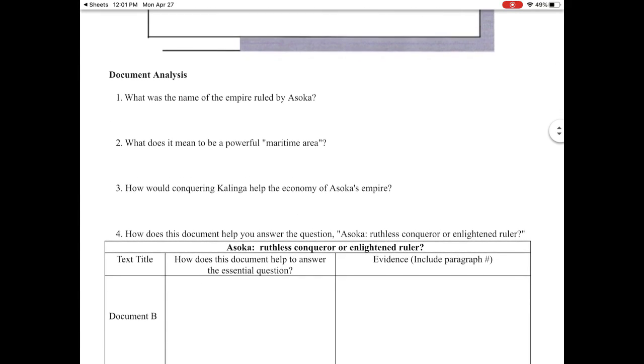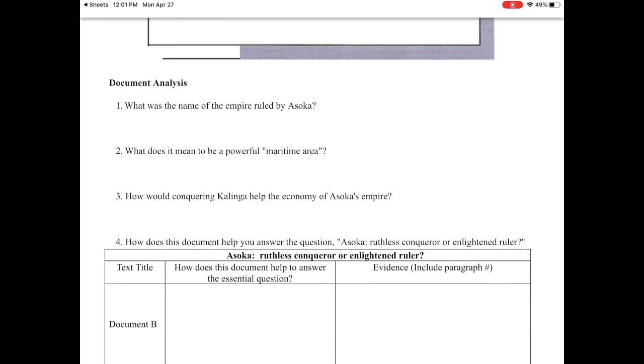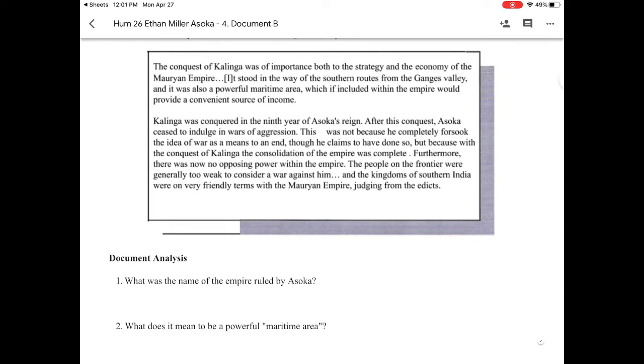So, how does this document help you answer the question? Was he a ruthless conqueror or an enlightened ruler? That depends on who you believe. Do you believe Ashoka, where he says, I've given up on war? That would be an enlightened view, probably, right? Giving up on violence. If you kind of side with the author and you say, the only reason he gave up on war was because he had nobody left to fight, then you'd say he's kind of just a ruthless conqueror who ran out of people to conquer. All right? So, hope that's helpful.